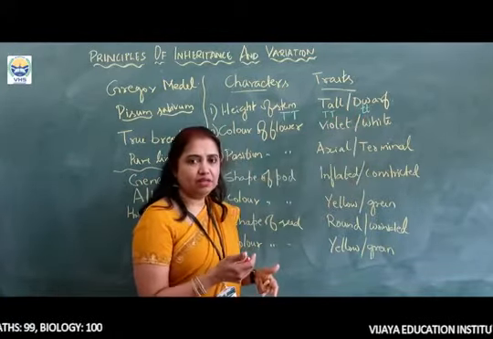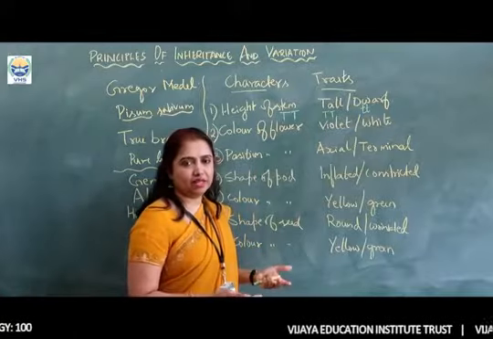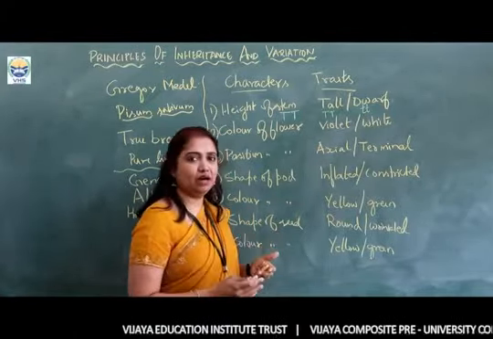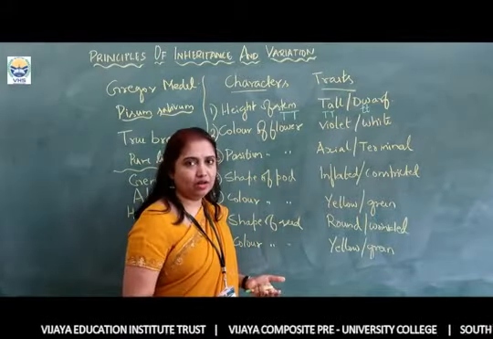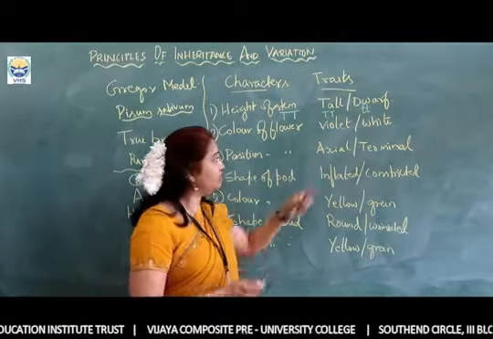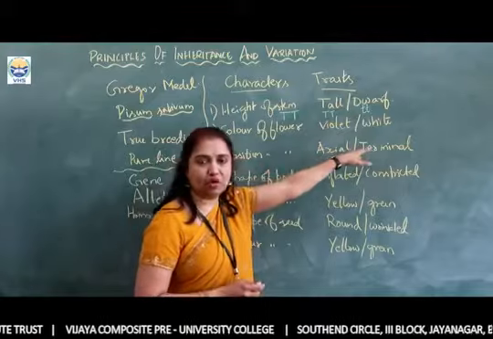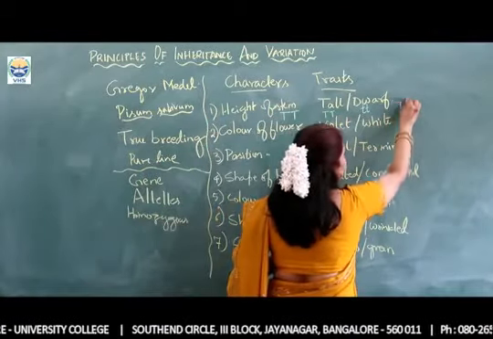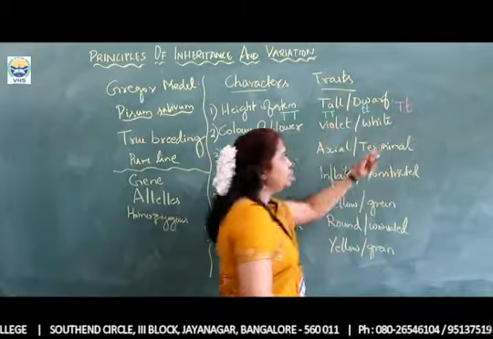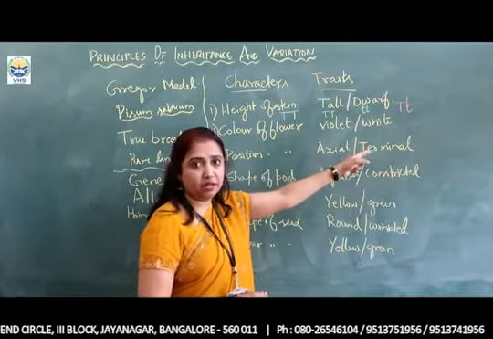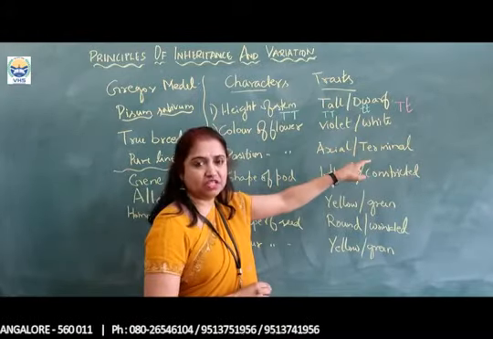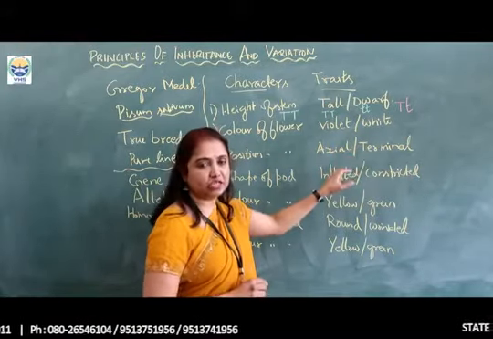For example, when we see a plant, it looks tall, but when we look into the genetic makeup, it may not be purely tall. It may have one capital T and one small t. So if a plant has one capital T and one small t, you can see they are different. Genotypically, the alleles are dissimilar in nature.